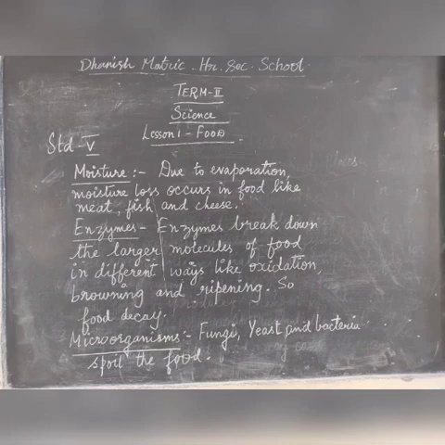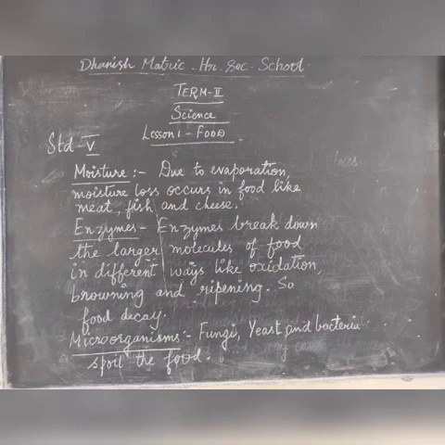shrink. Next, enzymes. Enzymes break down the tissues and components of the food in different ways like oxidation, browning and ripening. So, the food items decay.